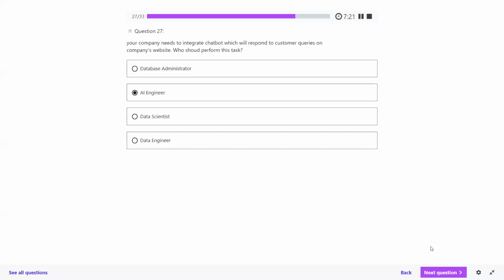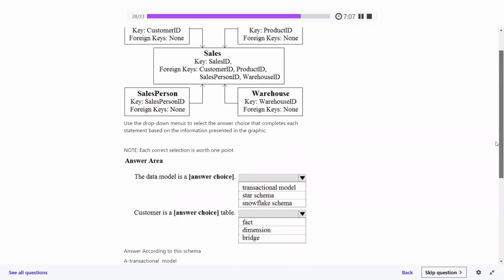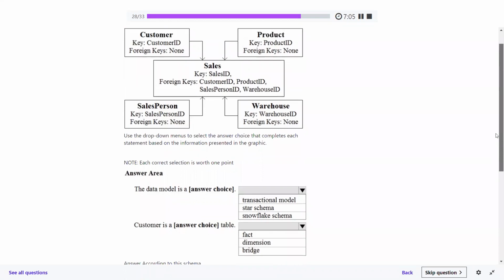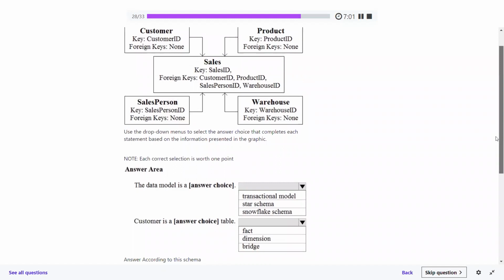Sorry, let's proceed. Question number 28, please. Here we see it's a big question. What are we supposed to identify? We are supposed to choose the answer from this answer area. It says data model. What kind of model are we supposed to answer, first of all?